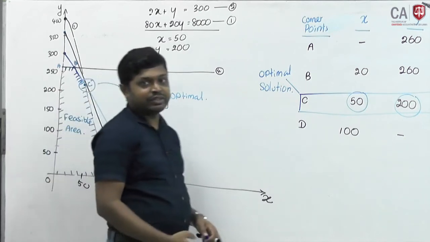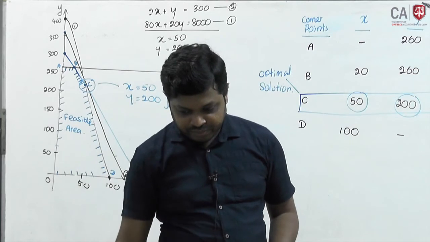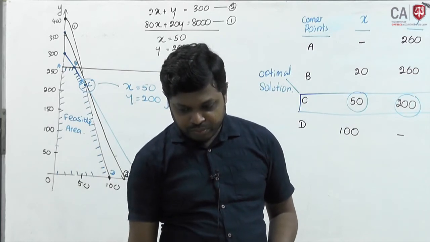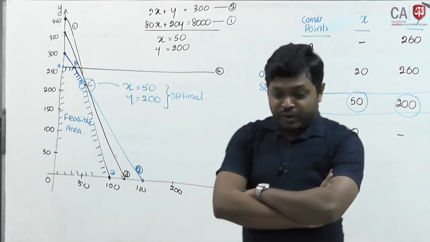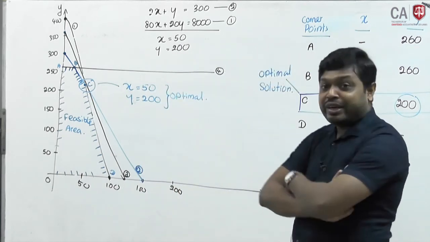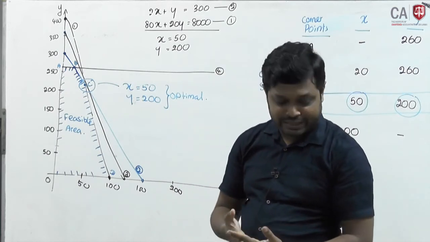This is the profit maximizing product mix. Okay, that is part B. That's why I have told you it takes more time than we expected.